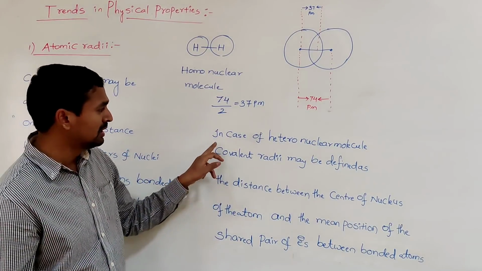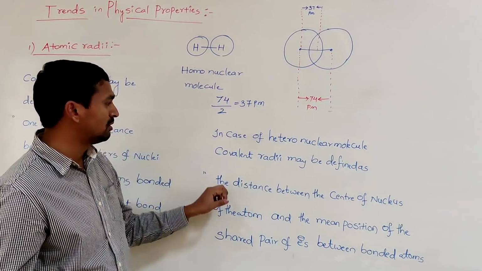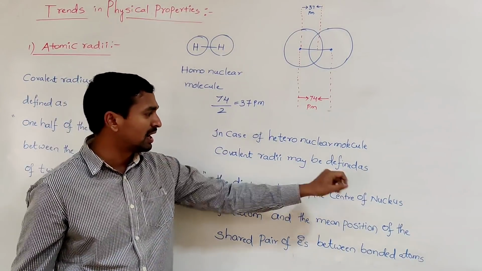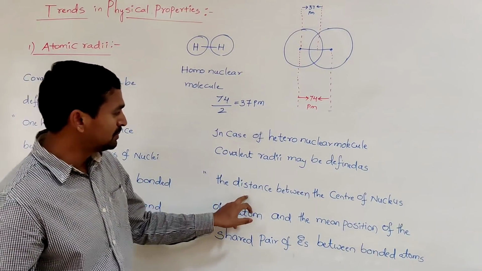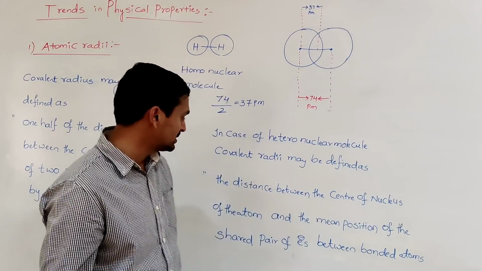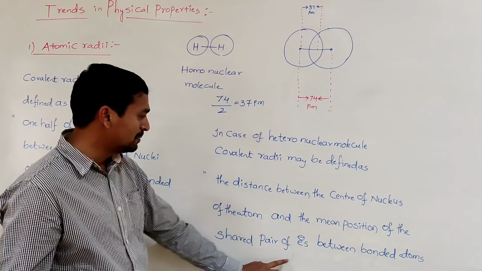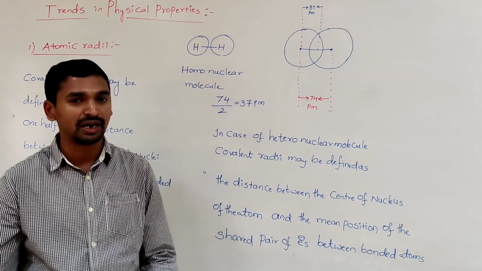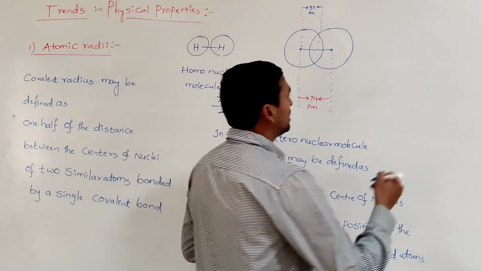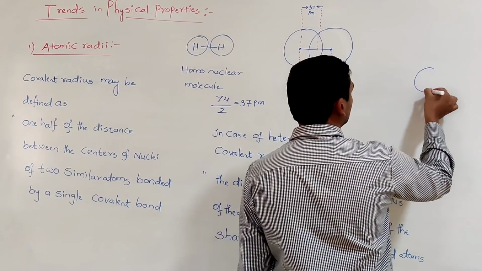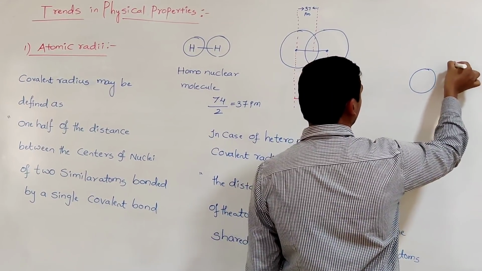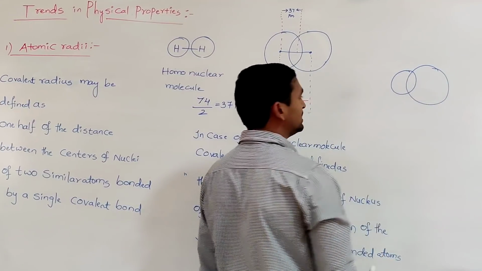It was given that in the case of a heteronuclear molecule, covalent radius may be defined as the distance between the center of the nucleus of the atom and the mean position of the shared pair of electrons between the bonded atoms. That means, for example, let us say this is one atom and this is another atom.